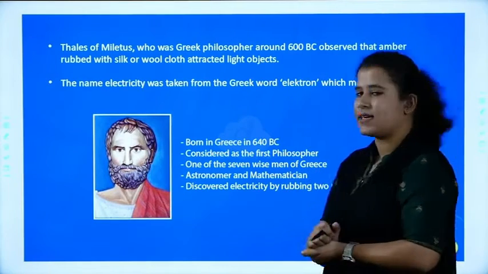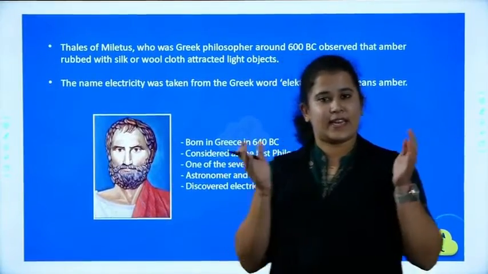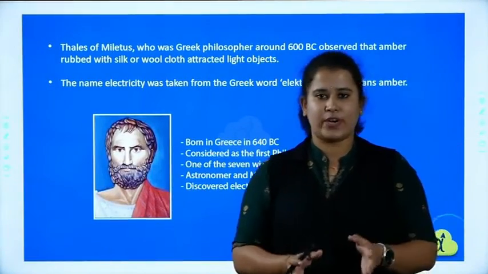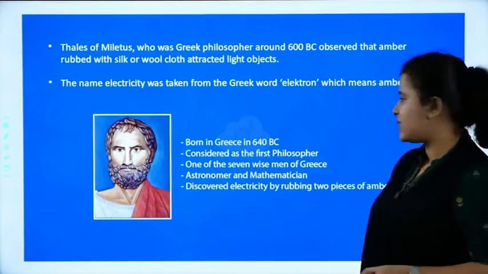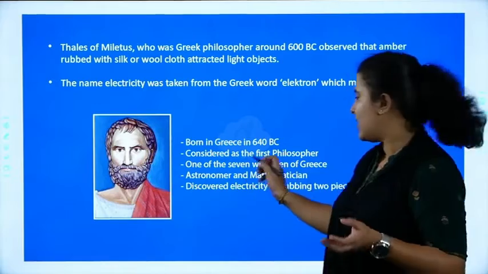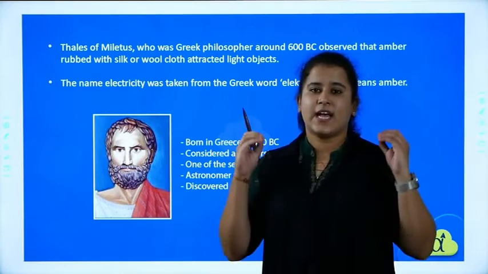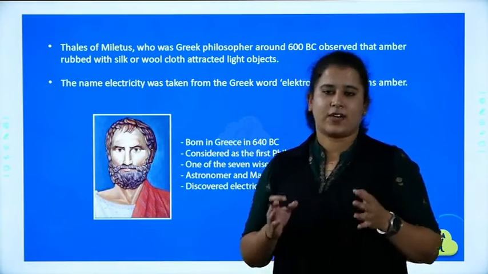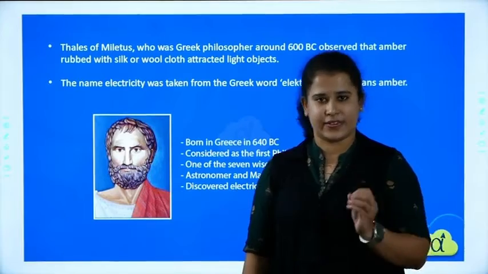It was nothing but amber. Amber was known as electron, and till now we are using that word for a negatively charged particle. He was born in Greece in 640 BC, and he was considered the first philosopher. He was also considered one of the 7 wise men in Greece.